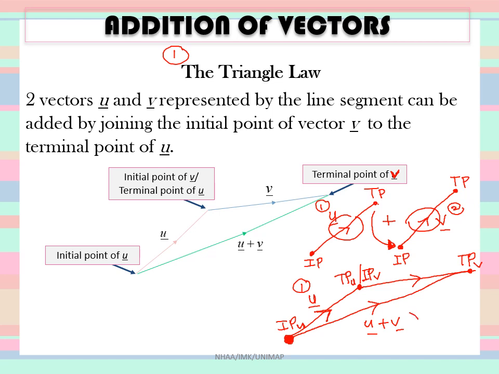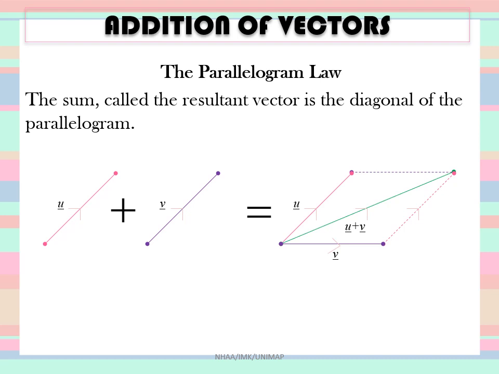Understand? So where is u plus v? Vector u plus v is here. Right? And if you use this method, this is called the triangle law. Okay, the second law that can be used to find the resulting vector of the addition of two vectors is the parallelogram law. In the parallelogram law, we will connect the two vectors by using their initial points.